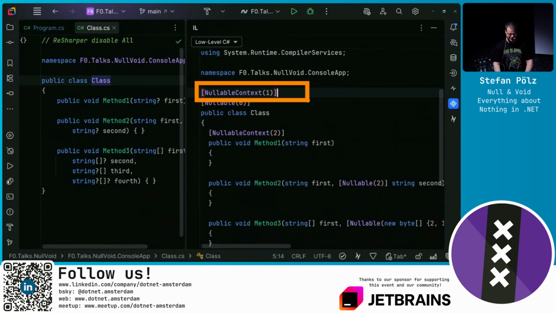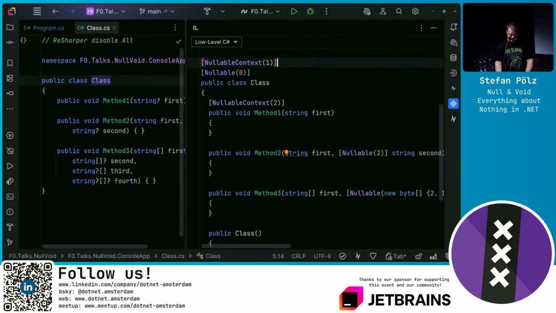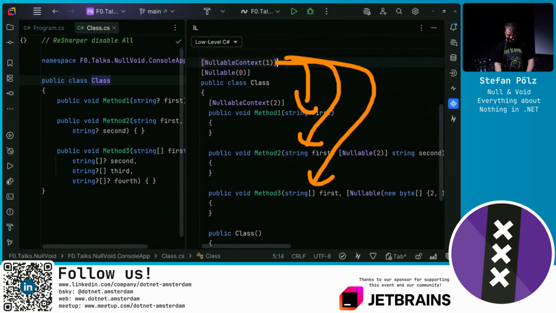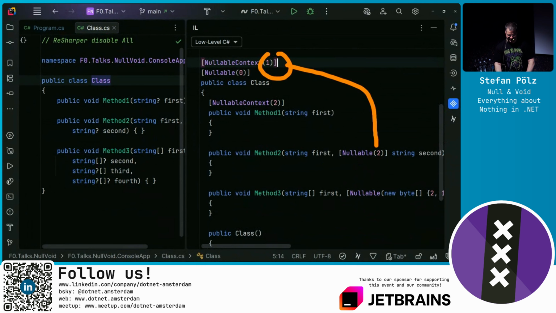Nullable context attribute, so we see this is kind of a hierarchy. When something does not have an attribute, in other words, if something does not have the nullable attribute, like this one, it will take the nullable context attribute from its closest parent. The closest parent to this instance method is the class that this instance method is contained in, and this nullable context says, now this one is taken. So basically this one is applied to here, to here, to here, and so on. But this one is overwritten by the 2 here.